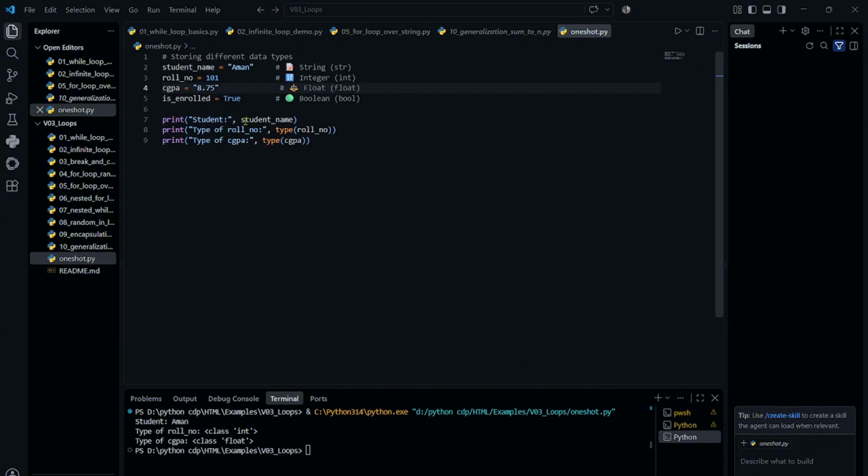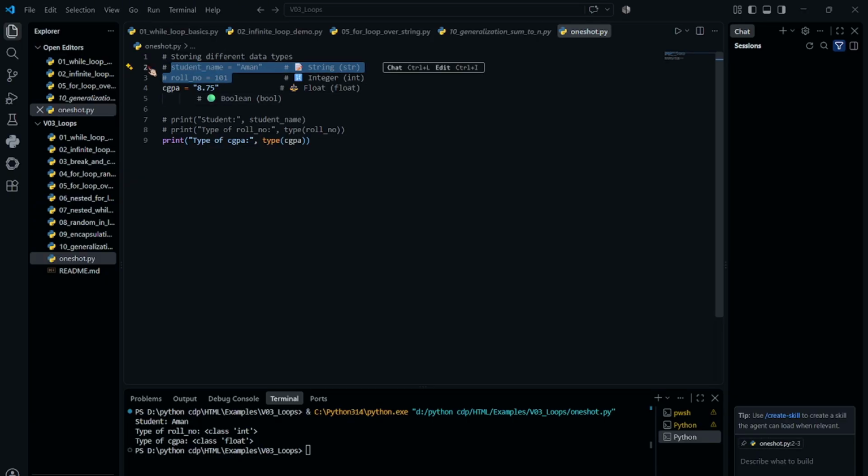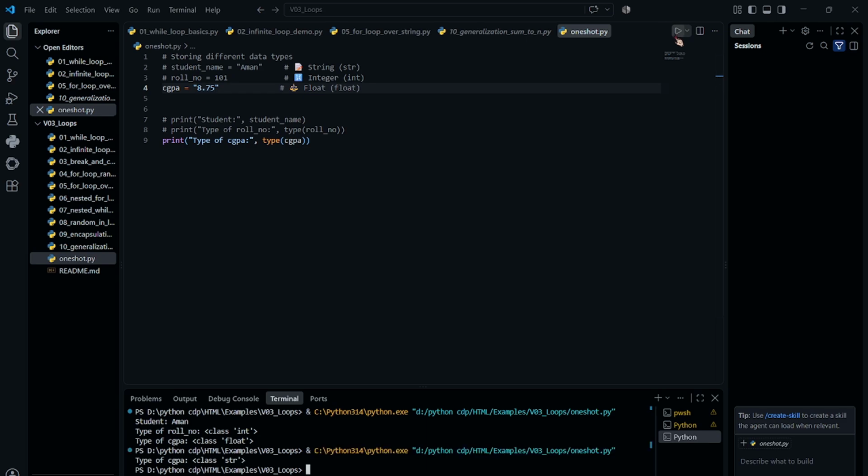Okay, see here we are changing this. Forget everything else, focus on this part. We're deleting everything else, just focusing on what's important now.